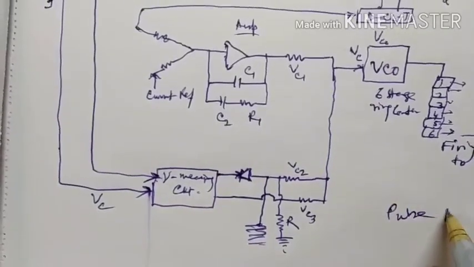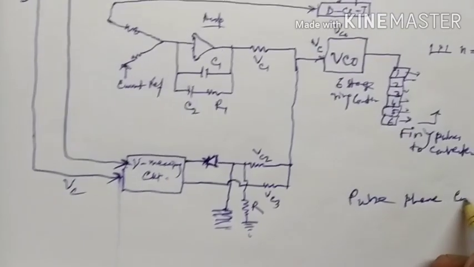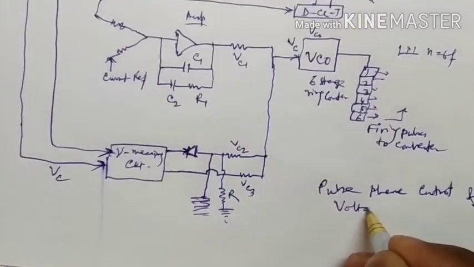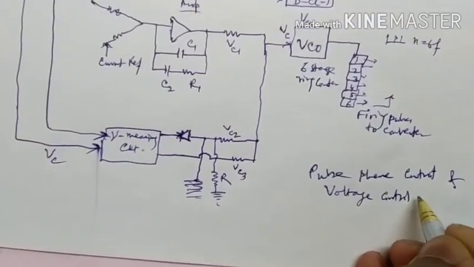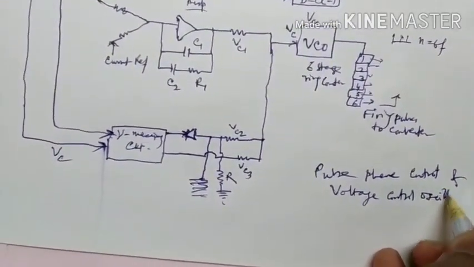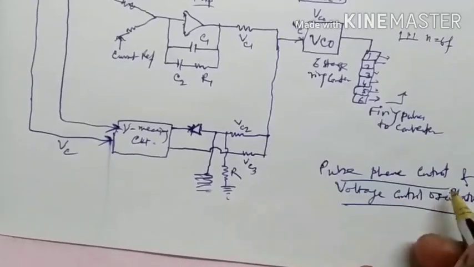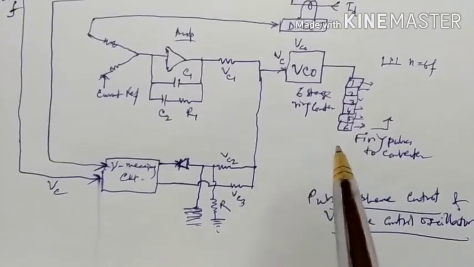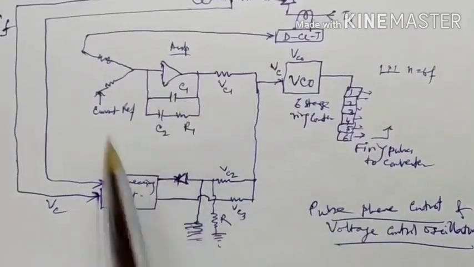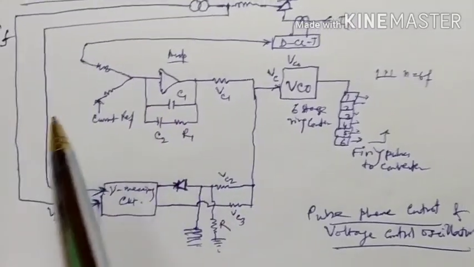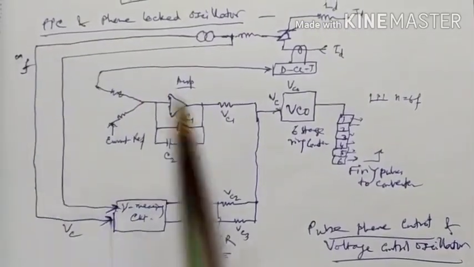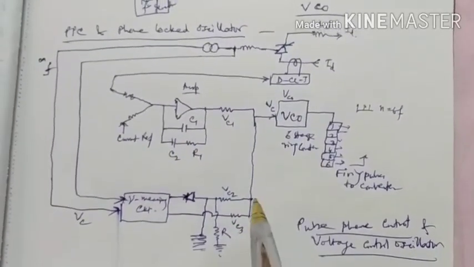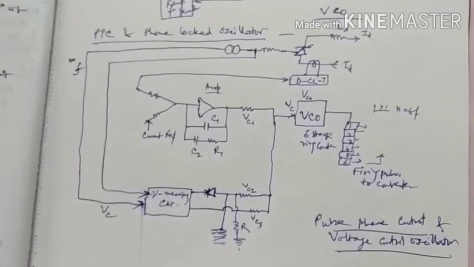So that will be the total overall circuit of the pulse phase control and voltage controlled oscillator. So that is the overall relevant diagram of the same. So here are the two types of control scheme, one is IPC, another is EPC, with relevant diagrams. So thank you for watching the video.